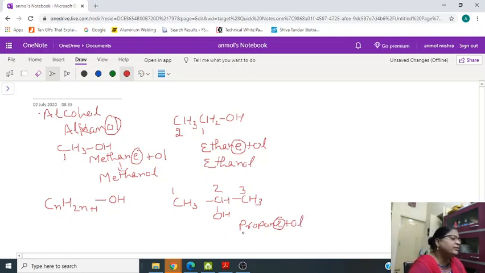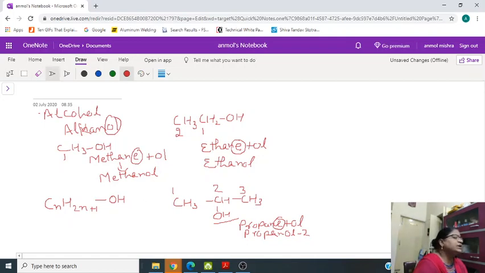But we should see that OH is present at the second position, so the naming will be propanol-2. This 2 represents that the OH group is present at the second position.